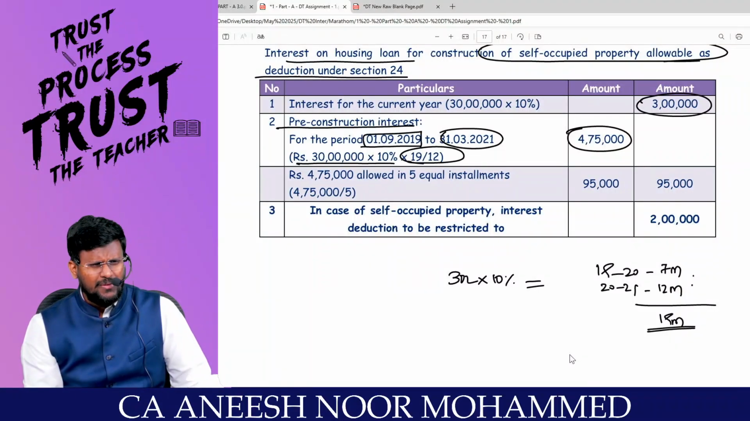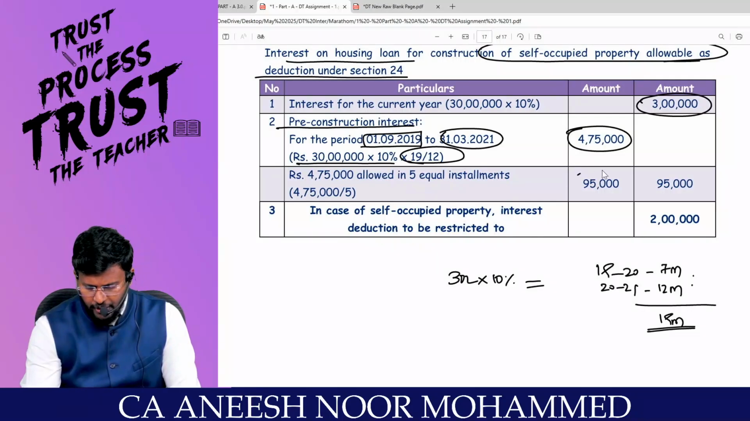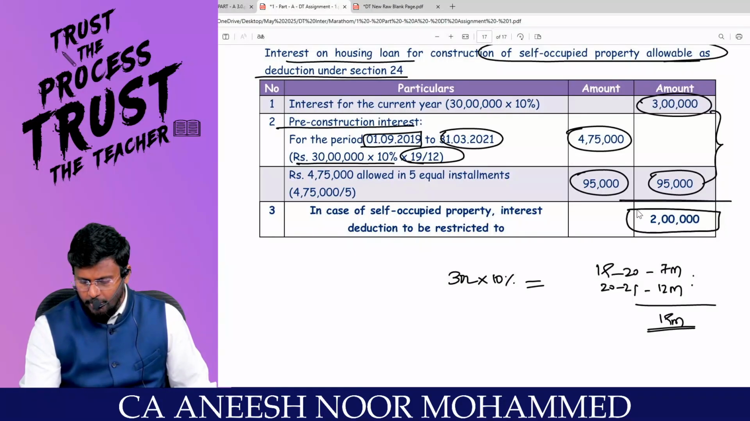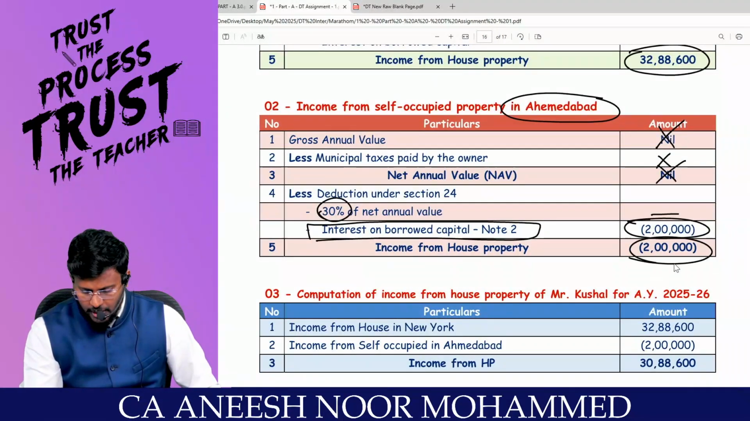But this 4,75,000 cannot be claimed in one shot. It can be claimed only in 5 equal installments, so divided by 5 comes to 95,000. Correct? So 3 lakh plus 95,000 comes to total 3,95,000. But that 3,95,000 will be restricted to 2 lakhs. That's what they have written here as 2 lakhs. So you are getting a loss from house property.